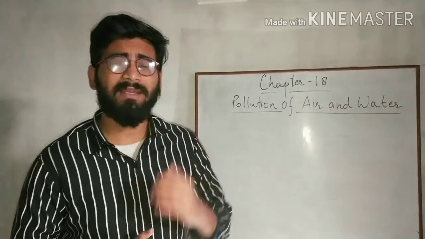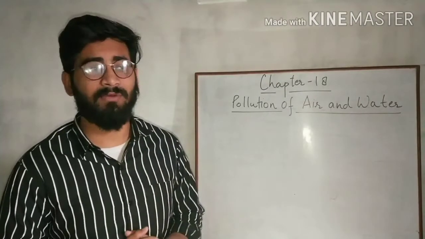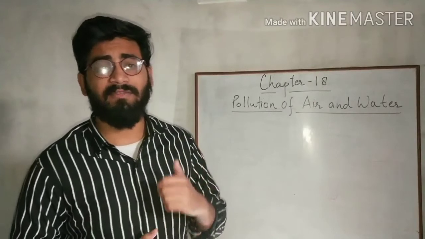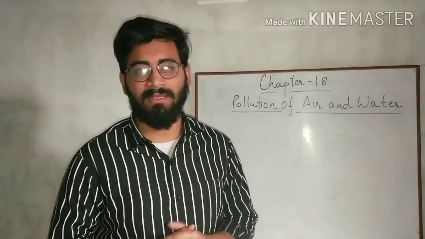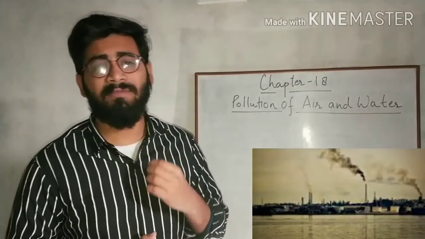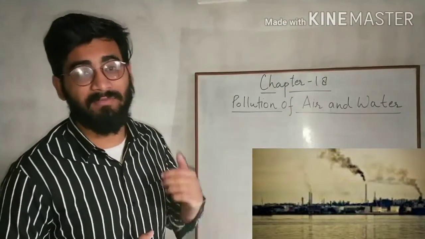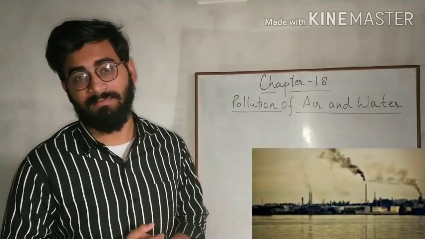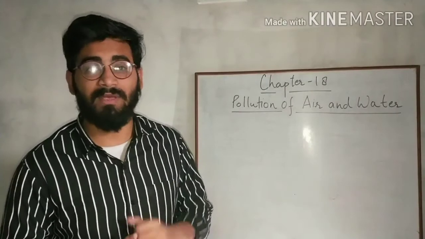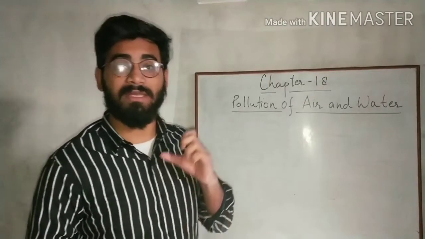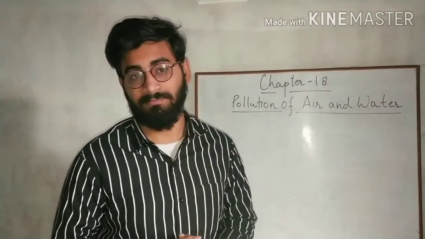You might have heard our elders talk about the clean water and fresh air they used to get. But now we all are aware of the quality of air and water we get. So today we are going to discuss air pollution.